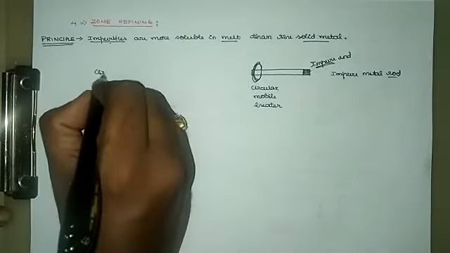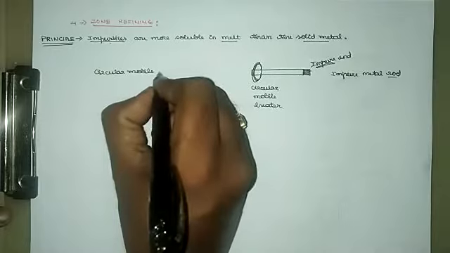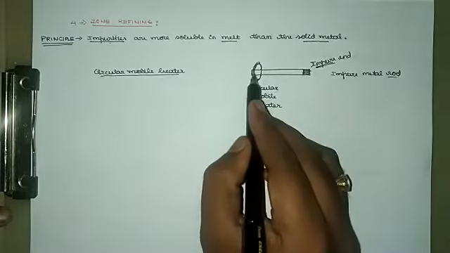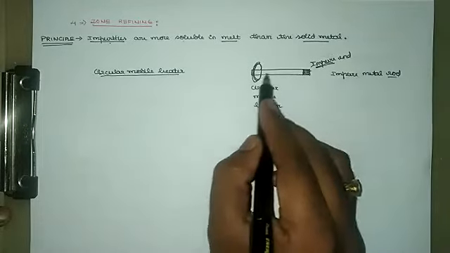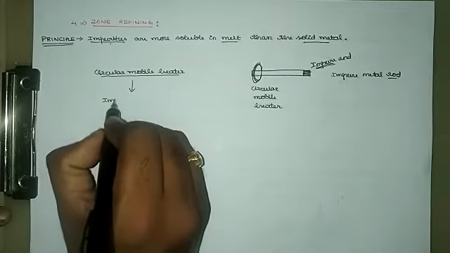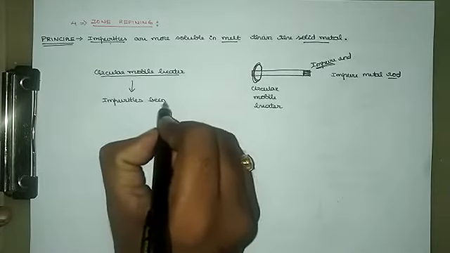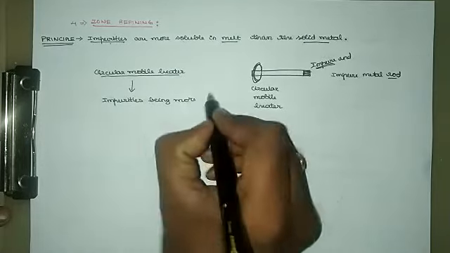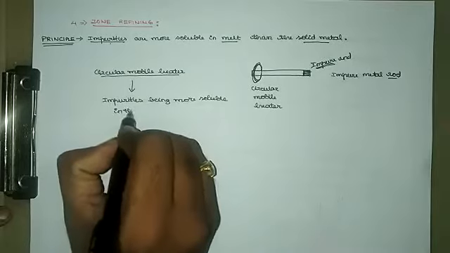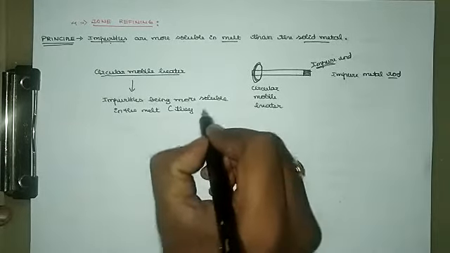So through the circular mobile heater, you are moving across the length of the electrode. Once it is moved, impurities being more soluble in the melt, they come to the molten form.